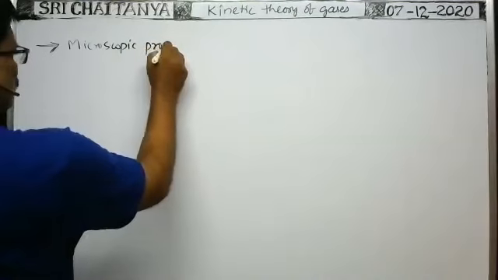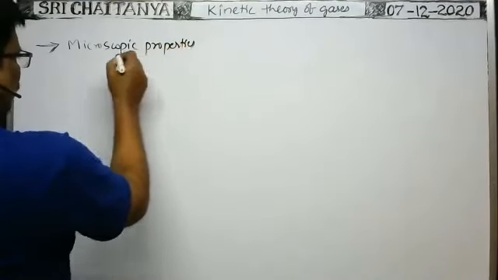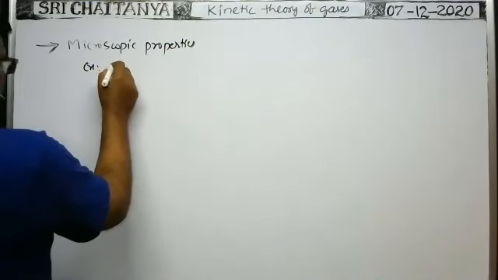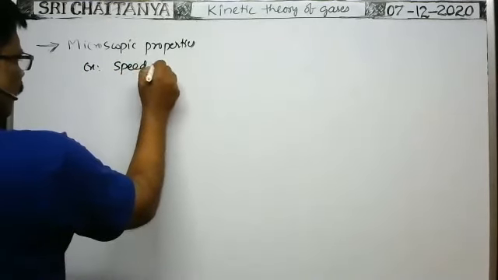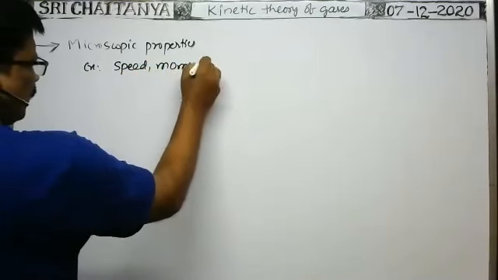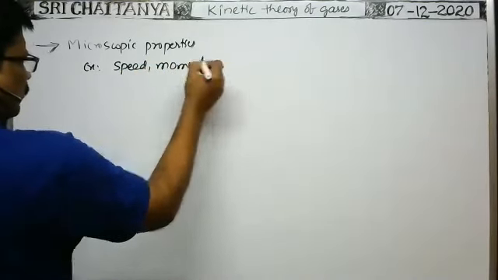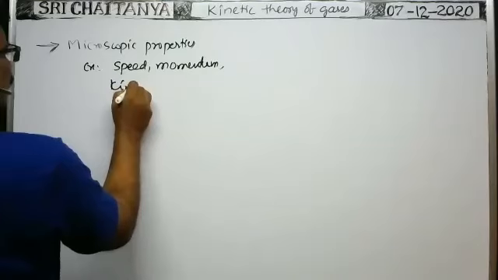Microscopic properties, for example speed, momentum, kinetic energy.